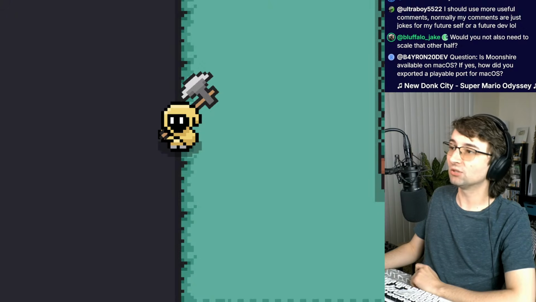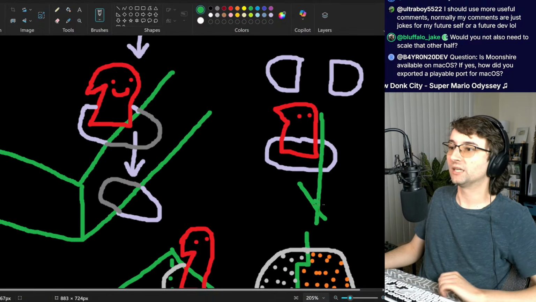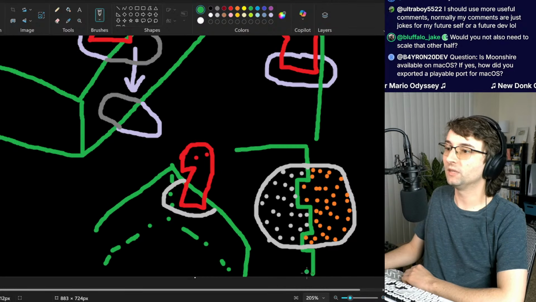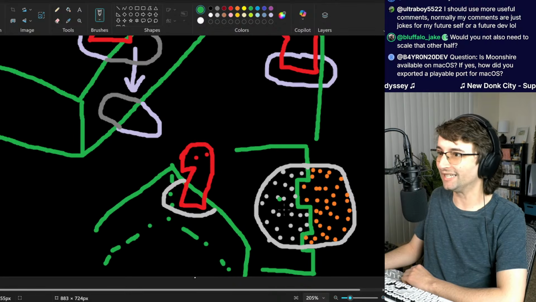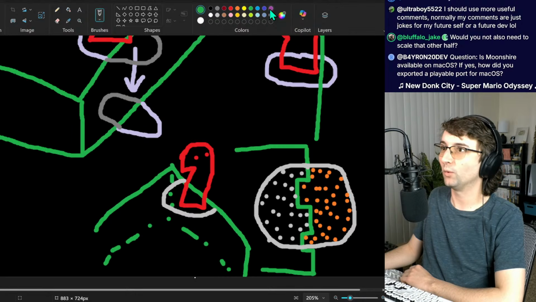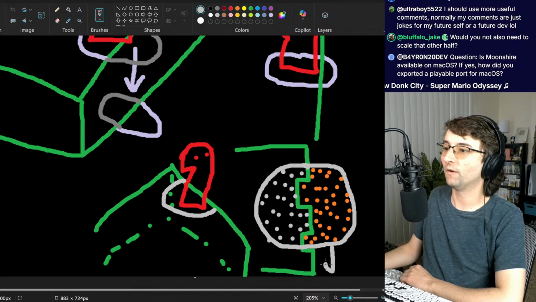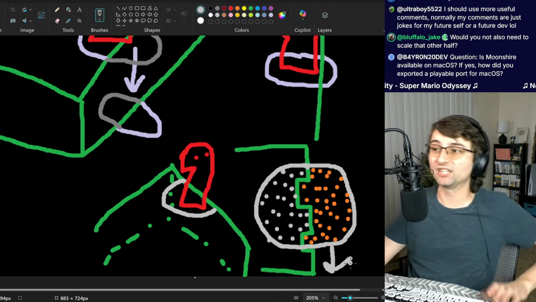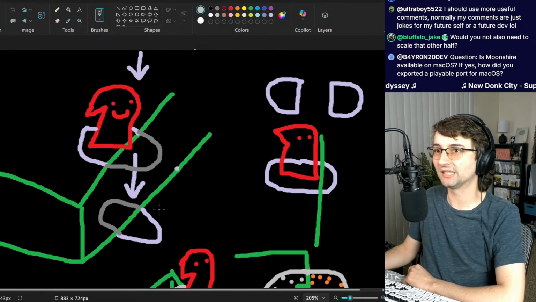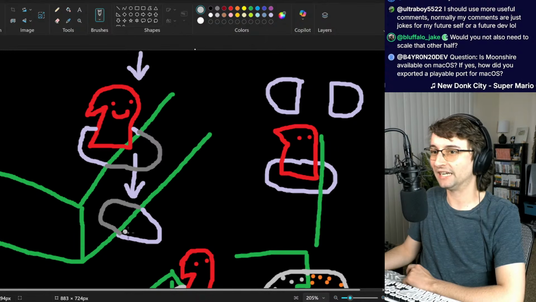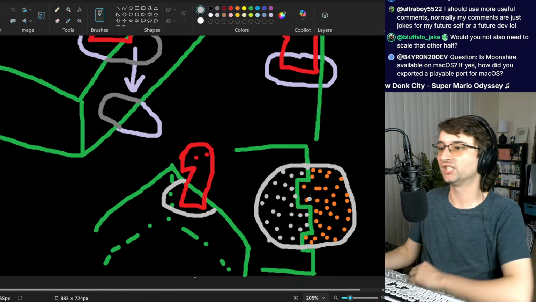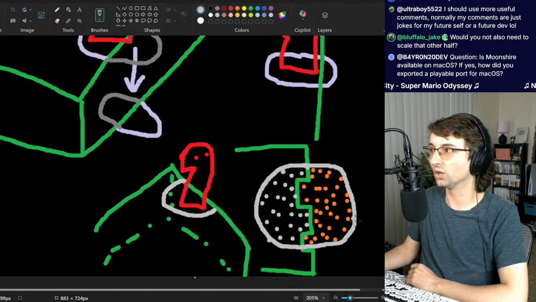And I do still think there needs to be some sort of shader to handle this scenario down here in the corner, where if the cliffside is on the left, all of these white dots represent where the shadow should be on the top, and all these orange dots represent where the shadow should be shifted down. Or rather than shifted down, actually not shifted down, just removed. Just removed completely, because if we're doing this setup up here, this bottom half is already going to be taken care of. So if we're doing this shader trick to figure out which part's on the ledge, which part's off the ledge, we just need to delete the orange section of the shadow.